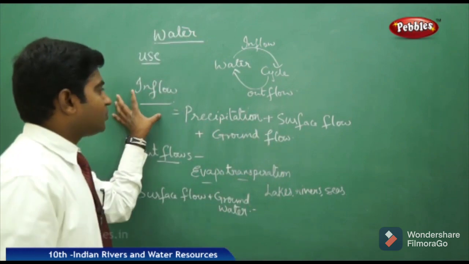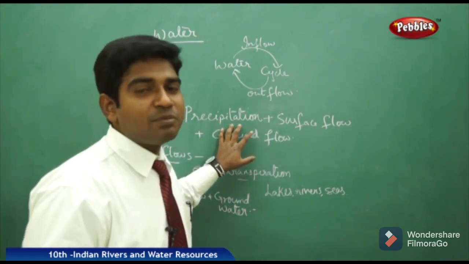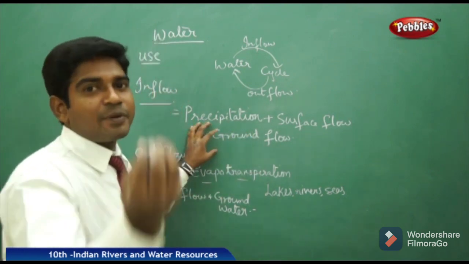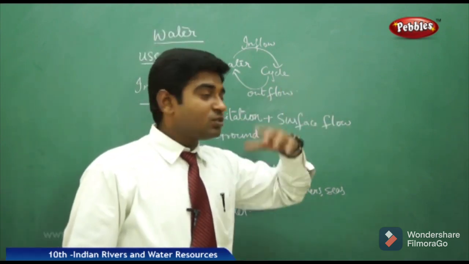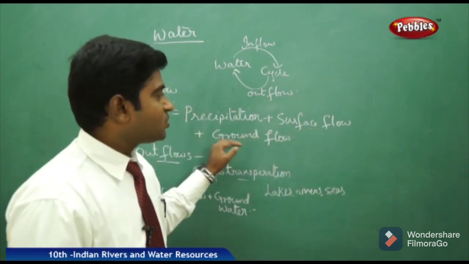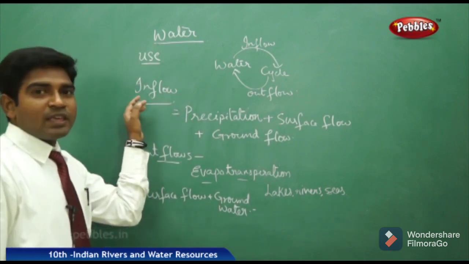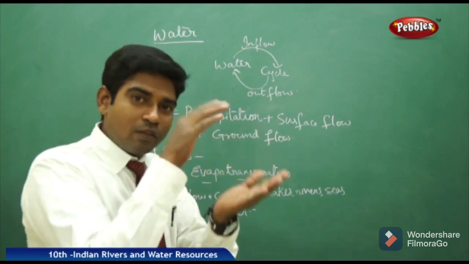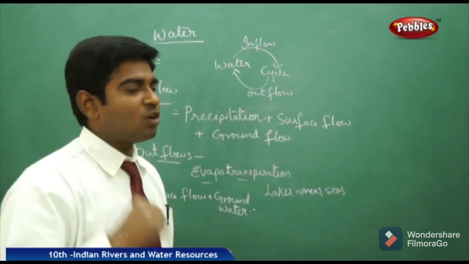Now let us see what the inflow here is. Inflow of any water content is precipitation. Precipitation may be rain, fog, dew, snow, anything, where the water gets evaporated and moves up, then forms into clouds. Then it comes to the surface in the form of rain, reaches the ground, and then reaches the underground flow. If these three are occurring, then it is called inflow. Only if these three are in a continuous process do we get the water level underground, on the surface, and in the atmosphere, where water vapor is present, which is nothing but water presence.